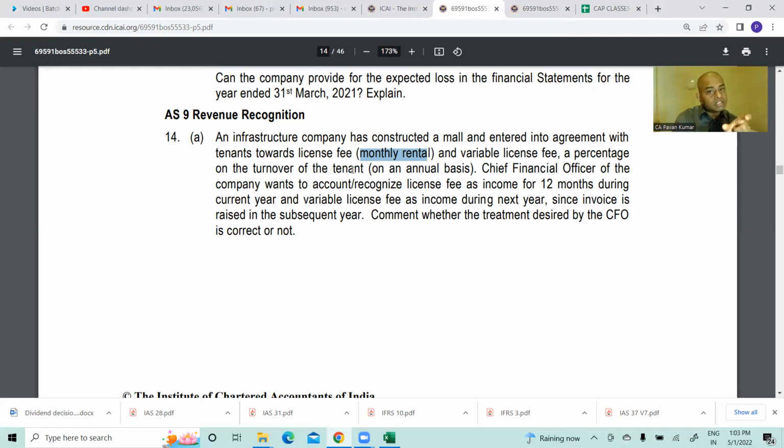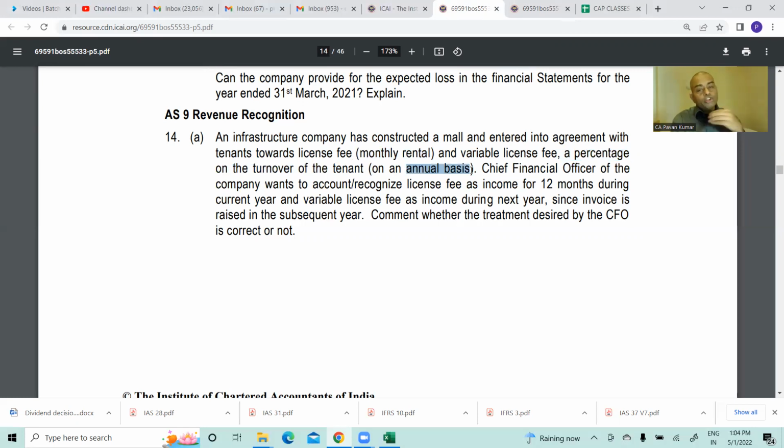So there is a fixed rent and there is a variable rent. What is fixed rent? Monthly rental. What is variable rent? It is calculated on percentage of tenant's turnover. That means how many ice creams you sell, how much sale revenue you generate. On that we calculate a percentage and you need to pay it on annual basis.